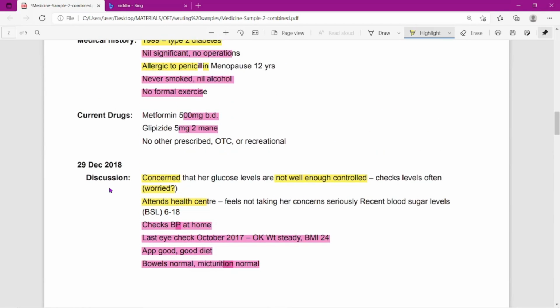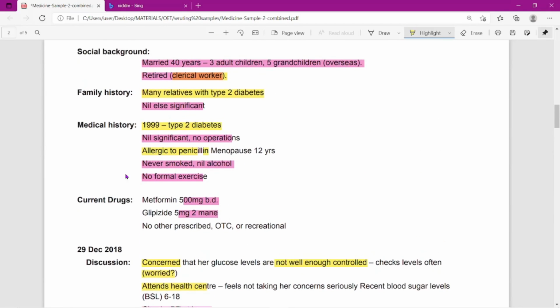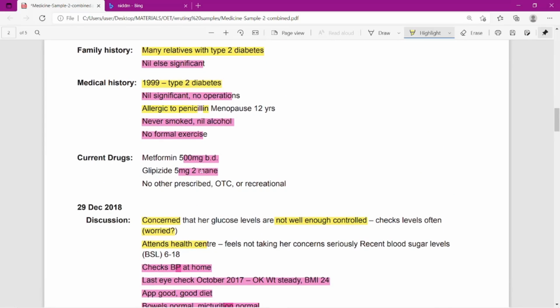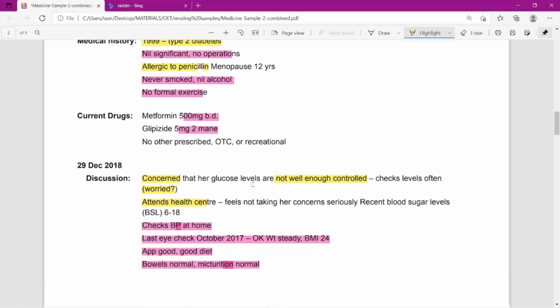Whatever I marked in the yellow color is important. I usually avoid this milligram BD, but the official website itself has given all these values, so you can also include that. It's not mandatory whether you keep it or avoid it.